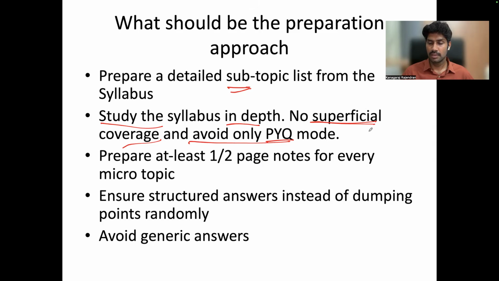For example, in plant physiology, if you go through the previous year question papers, 2-3 years back, there was not a single question from the metabolism topic. Actually, it's part of our syllabus: metabolism of carbohydrates, protein, and fat. There was not a single question from this area in the last 10-15 years.